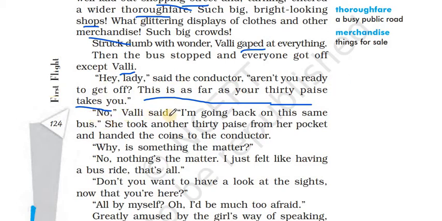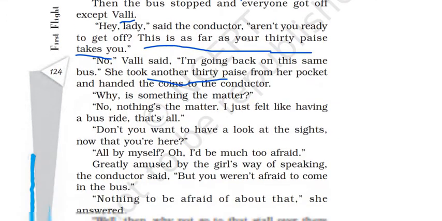"No," Valli said, "I am going back on this same bus." She took another 30 paise from her pocket and handed the coins to the conductor to get the return ticket. "Why? Is something the matter? Why are you doing that? Anything there?" the conductor asked.